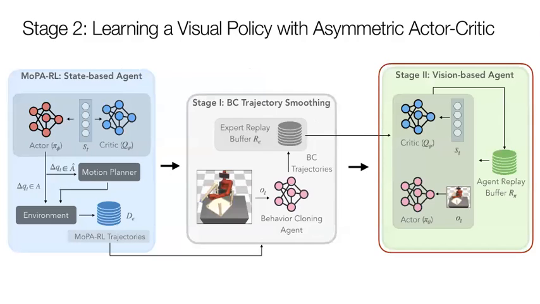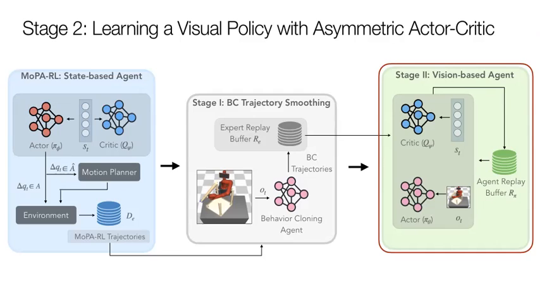In stage 2, we train an RL agent with an asymmetric actor-critic architecture, where the actor is learned with image observations and the critic is trained using environment states. The choice of this method is motivated by learning transferable visual policies which do not require state information during inference, and also benefit from the access to environment states in simulation.